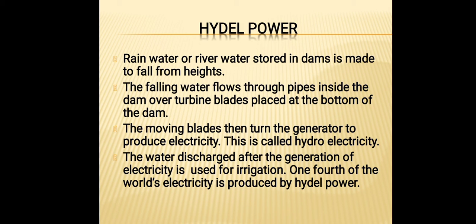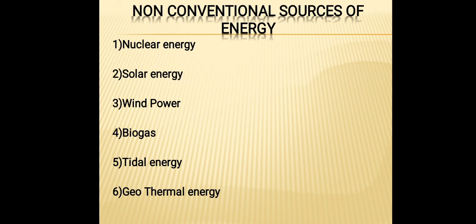Then we have hydel power. See, hydel is basically the rainwater or river water which is stored in dams and is made to fall from heights. The falling water flows through pipes inside the dam over turbine blades placed at the bottom of the dam. So basically this is used in order to produce electricity, hydroelectricity. Water is discharged after the generation of electricity and later on it is used for irrigation. 1/4 of the world's electricity is produced by hydel power. Then we have the non-conventional.